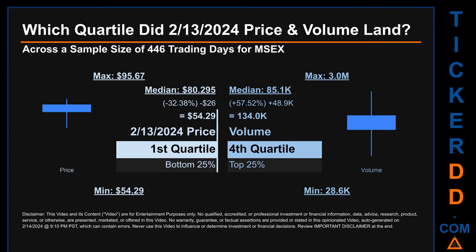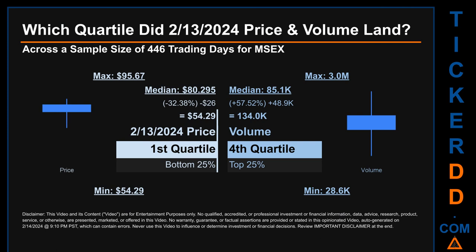Which quartile did February 13, 2024 price and volume land? Across a sample size of 446 trading days, the maximum end-of-day price for MSEX was $95.67 while the minimum was $54.29. Within that price range, February 13, 2024 price, of $54.29, landed within the first quartile, meaning it was within the bottom 25% of all sampled end-of-day prices.